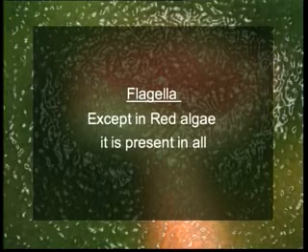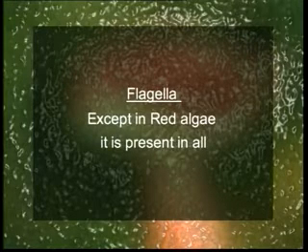Fourth criterion is the flagella. Flagella are present in all algae except red algae. Their number, their position, size, orientation, and whether they are smooth, what is called whiplash, or whether they are hairy, what is called tinsel, are important criteria for algal classification.